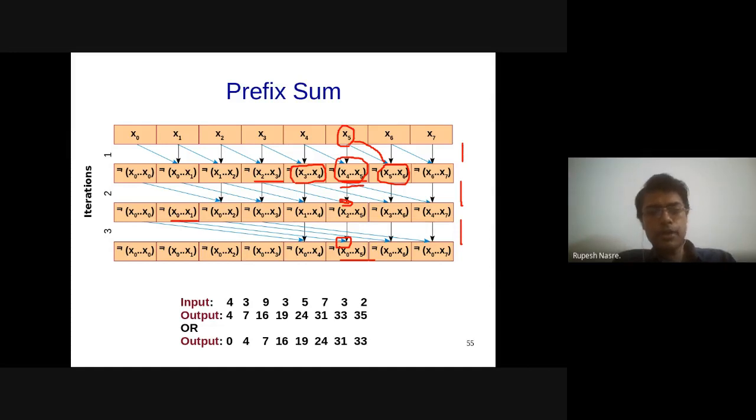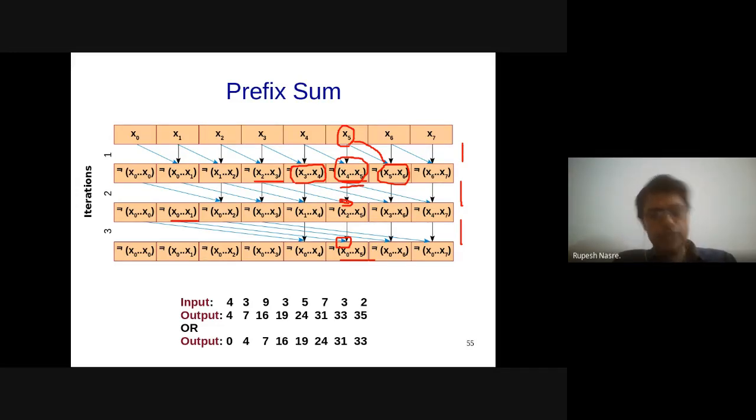But I hope you have understood how to compute this. Essentially, the step size, which is our off variable, is increasing from 1 to 2 to 4 and so on. So that part seems to be okay. Each thread is reading from some element which is off, let's say, prior to that particular thread ID. And we will have to guard against the data races. So this is going to be our prefix sum idea.